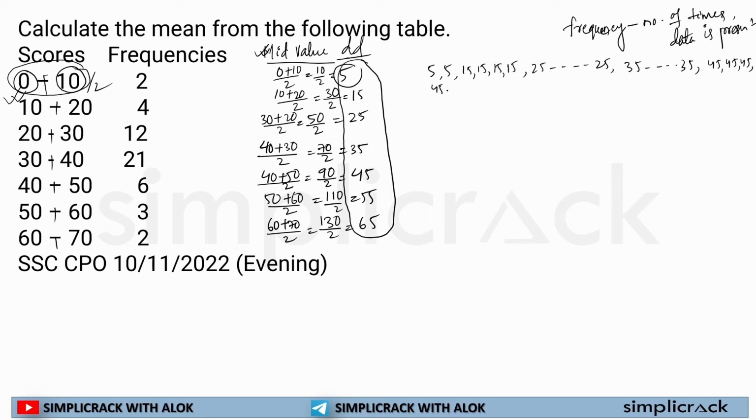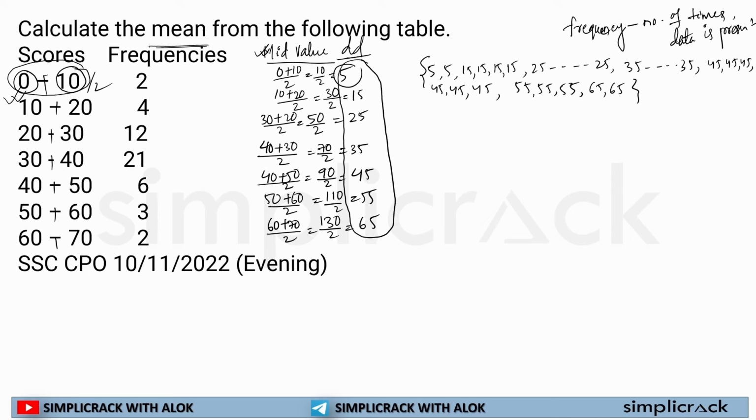If I have to write down, I can write down like this. 55 is present 3 times. I'll let you know why I wrote it down. 65 is present twice. So this is the given set of data, and now this is in the grouped format. Now I have to calculate what? I have to calculate the mean.